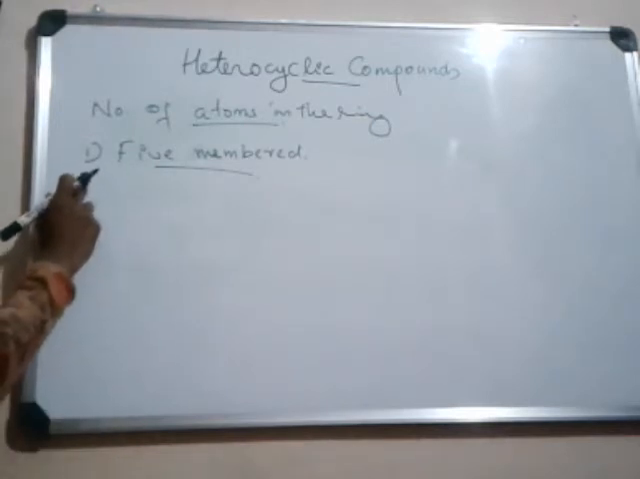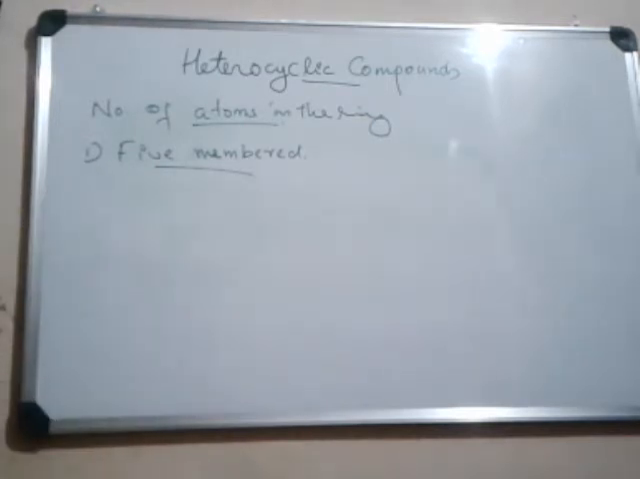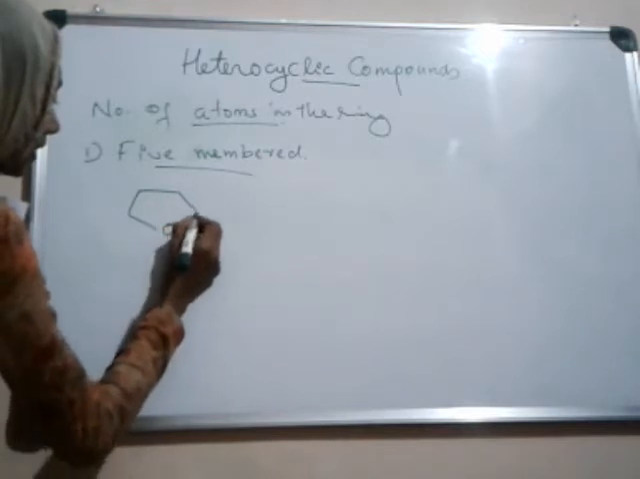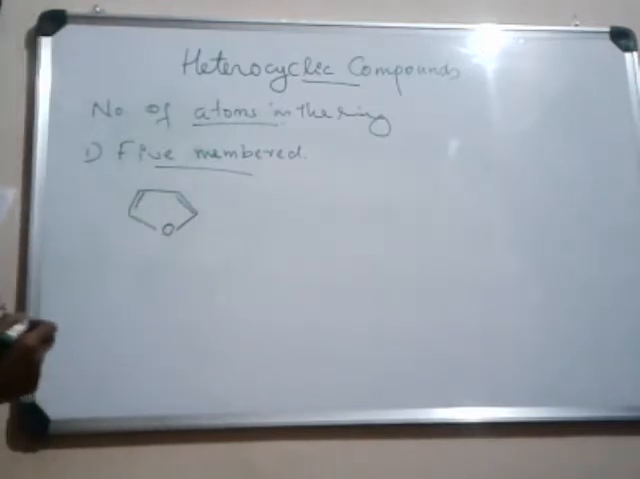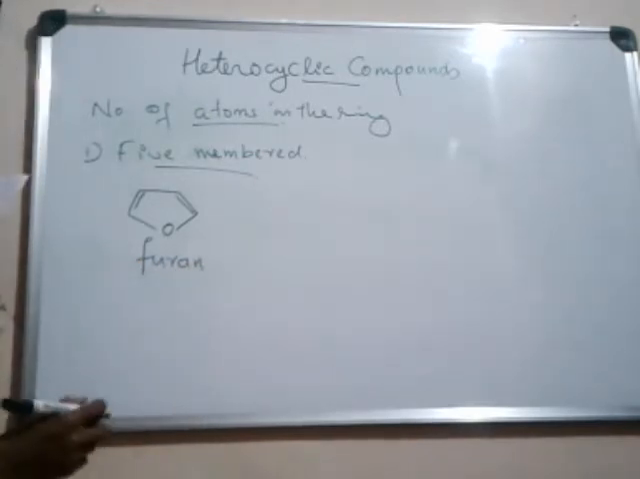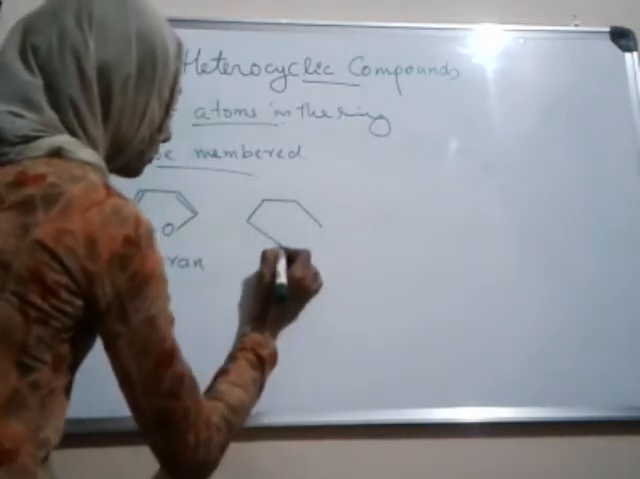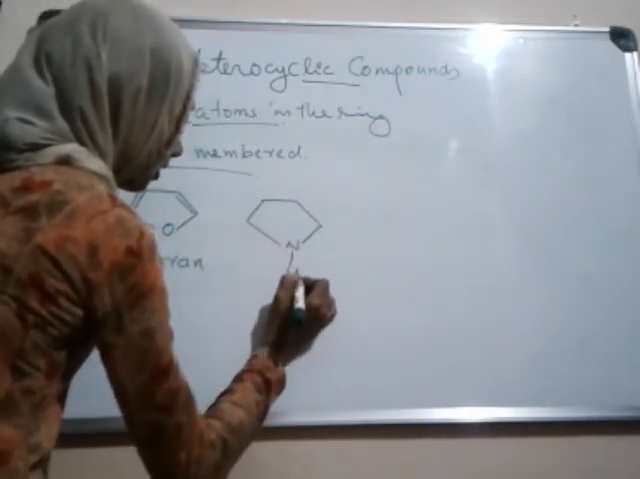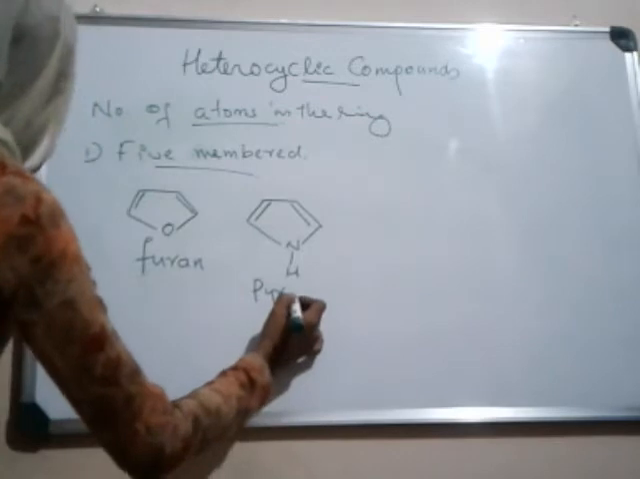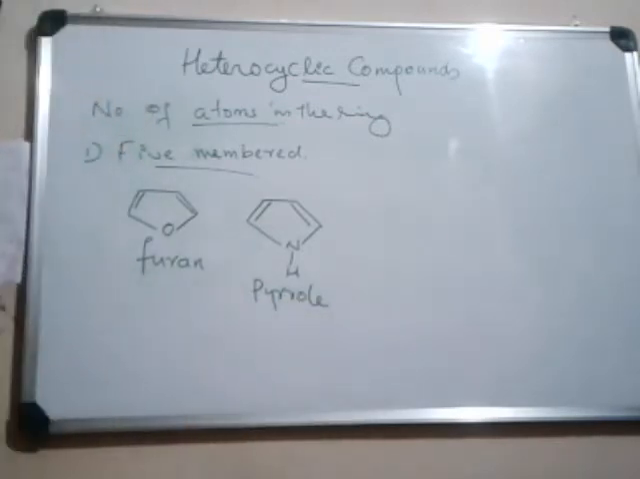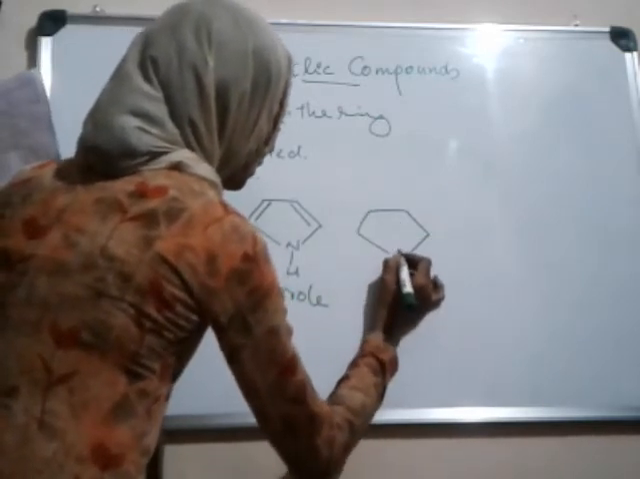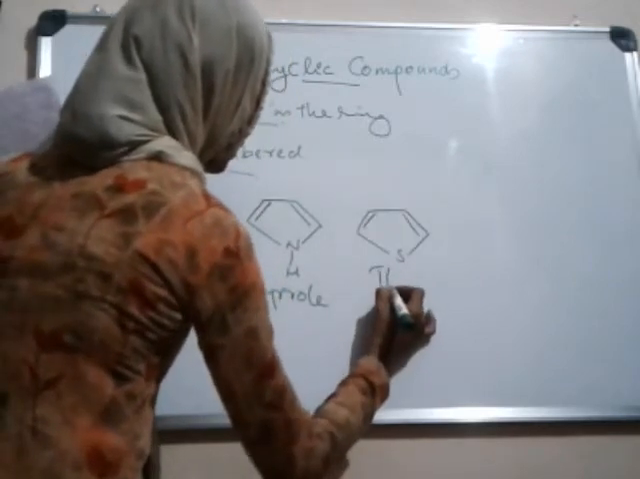5-membered heterocyclic compounds include furan, which is the oxygen containing heterocyclic compound; pyrrole, which is the nitrogen heterocyclic compound; and if instead of oxygen there is sulfur, it is known as thiophene.